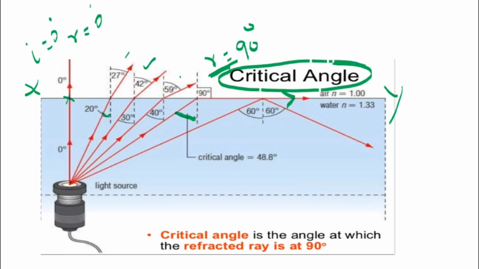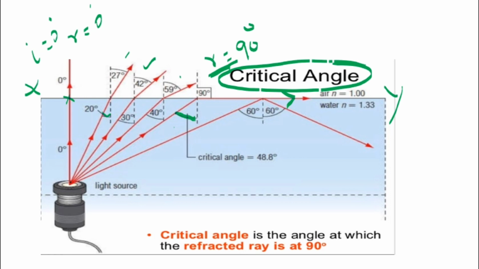So what is the critical angle? It is the angle of incidence in the denser medium. Here this is the denser medium. So the critical angle is the angle of incidence in the denser medium for which the angle of refraction becomes 90 degrees. Okay, so that angle you call the critical angle.